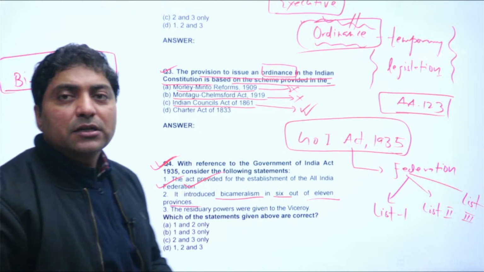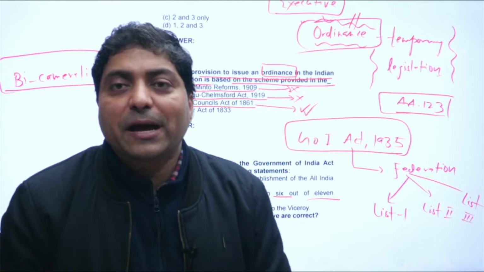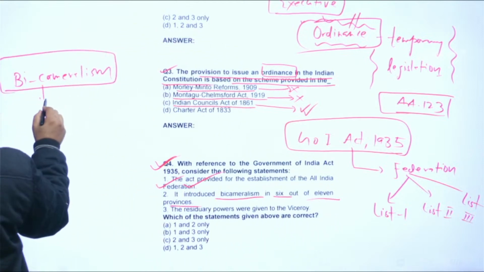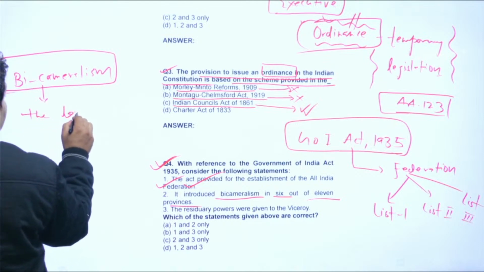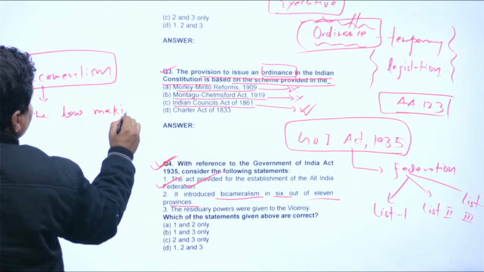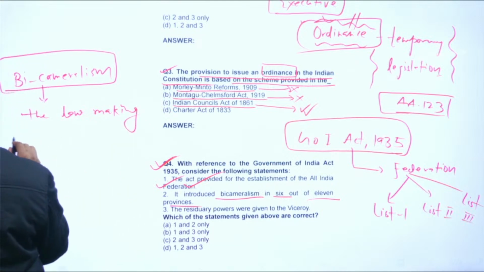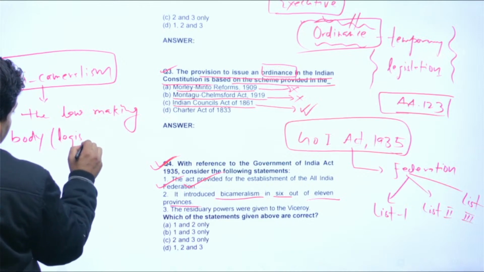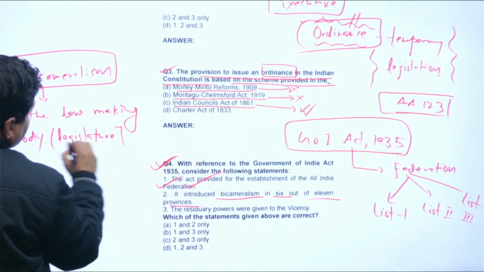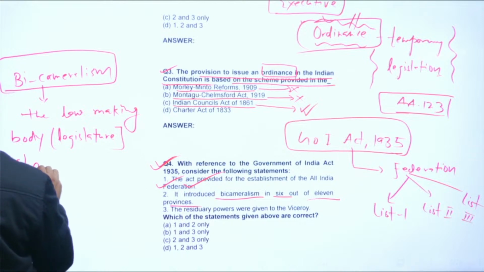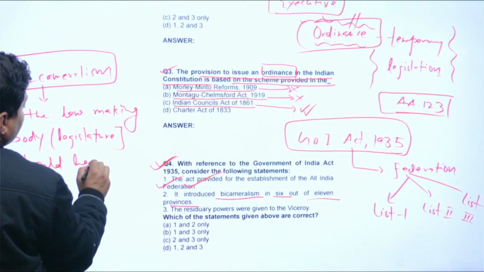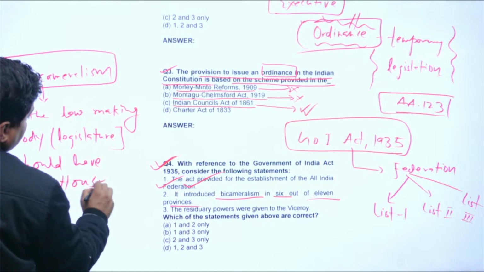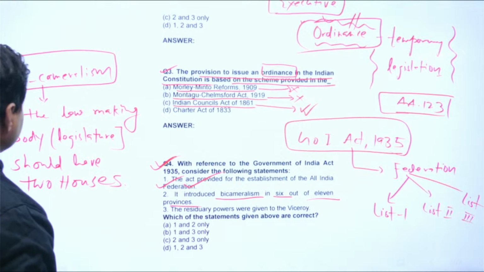Bicameralism means the law-making body that we call the legislature should have two houses. That is called bicameralism.